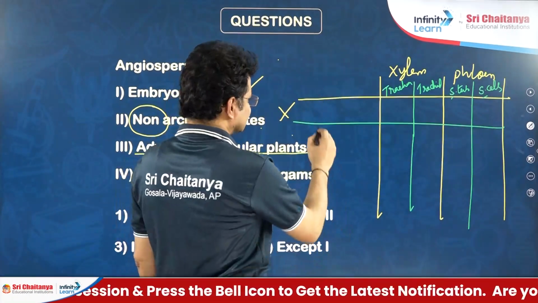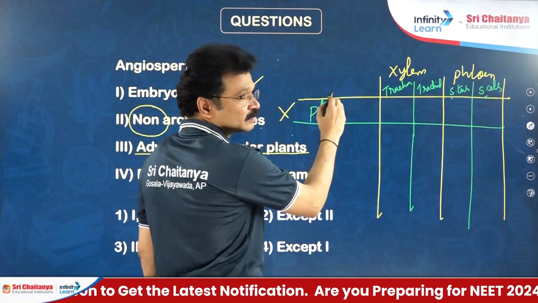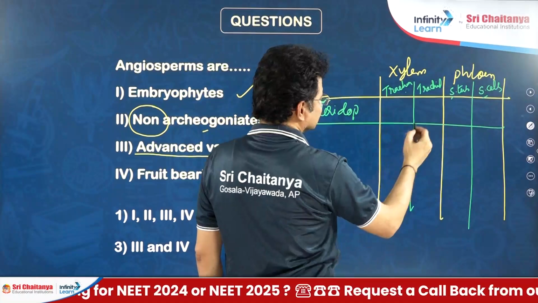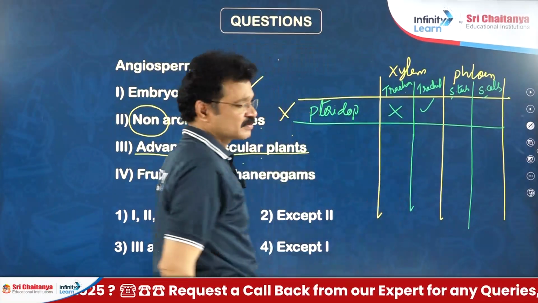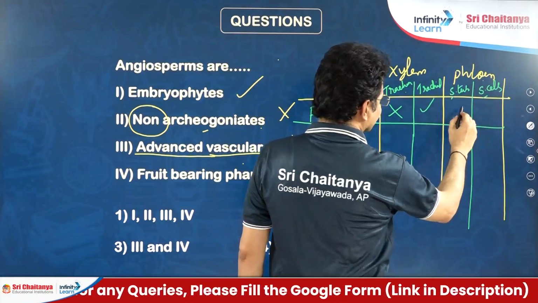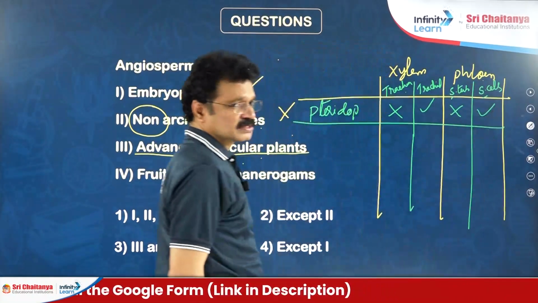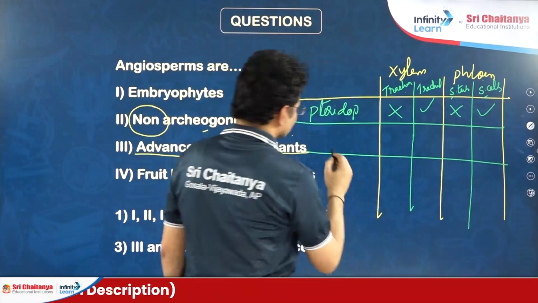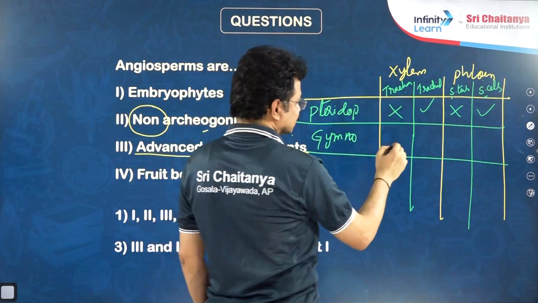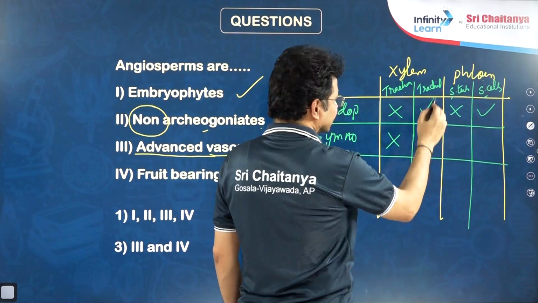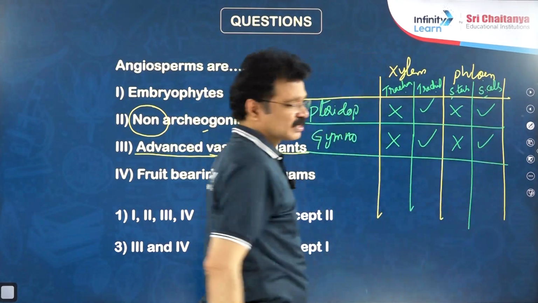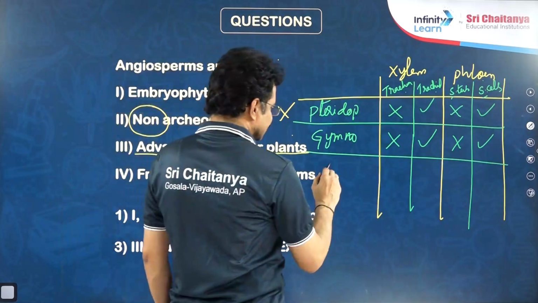First, tracheophytes are vascular plants like pteridophytes. In pteridophytes, among these two types of xylem elements, only tracheids are present, tracheas are absent. Whereas in phloem elements, sieve tubes are absent, but sieve cells are present. The second group among the tracheophytes, gymnosperms, also same story: no trachea, only tracheids are there for conduction of water. Among the two elements of the phloem, only sieve cells are there for the transportation of food materials. In case of angiosperms,